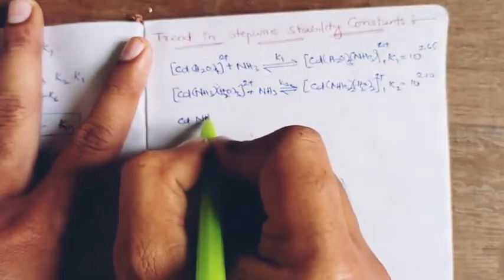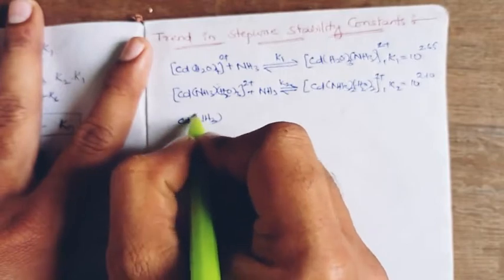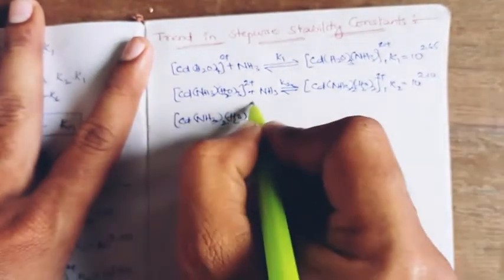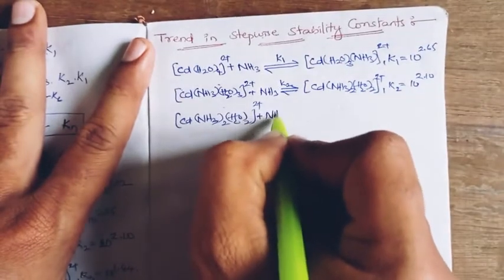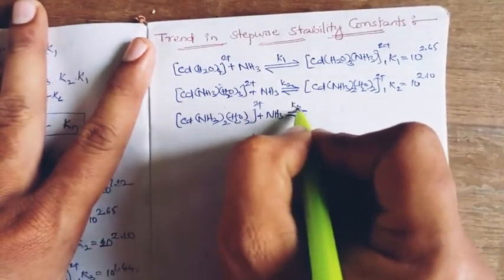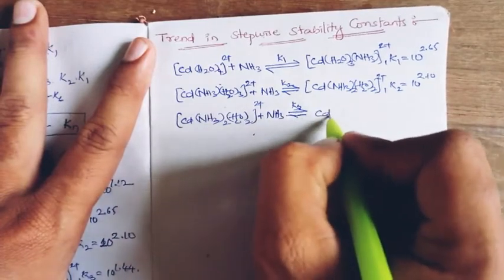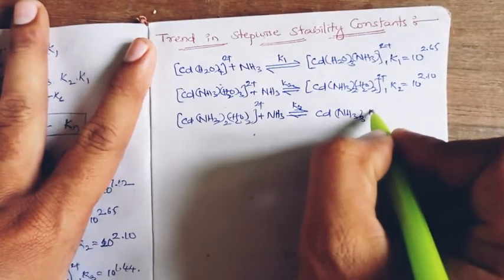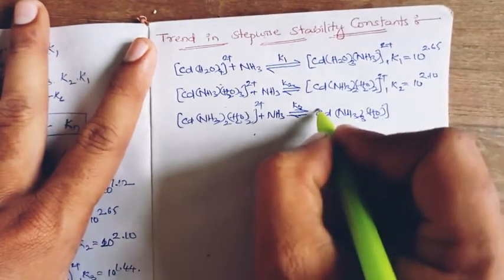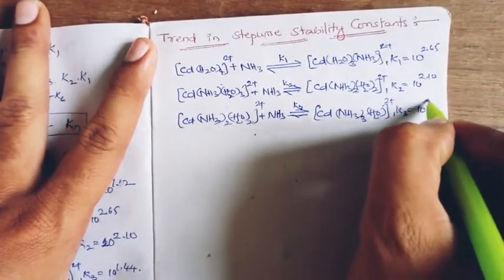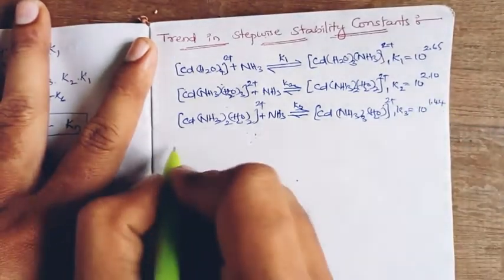In the third step, the diamine diaquo cadmium 2 complex reacts with a third ammonia and forms the triamine aquo cadmium 2 complex, and the K3 value is 10 to the power of 1.44.